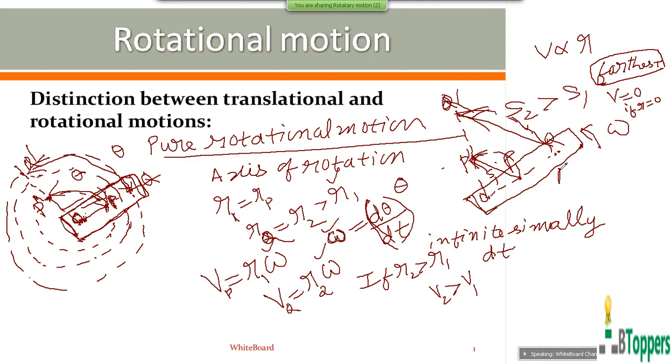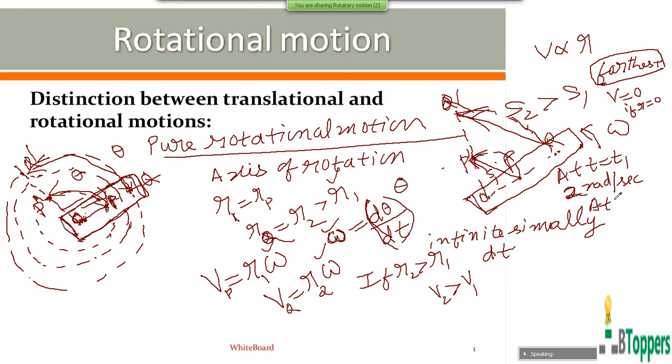For example, at a particular instant of time t equal to t1, one of the particles of the rigid body has an angular velocity of 2 radians per second. As I discussed in the past, in general circular motion, angular velocity is expressed in radian per second. Then you can say that at that instant t equal to t1, every other particle of the rigid body will also have an angular velocity of 2 radians per second.